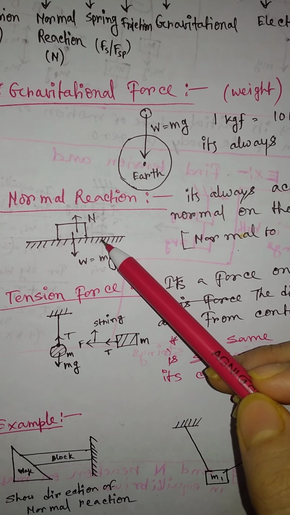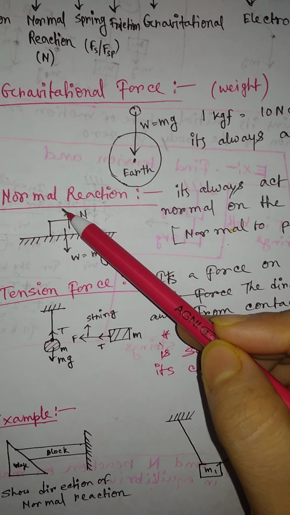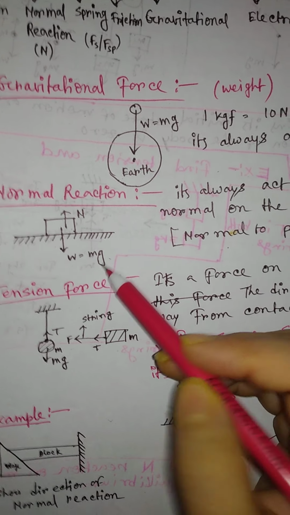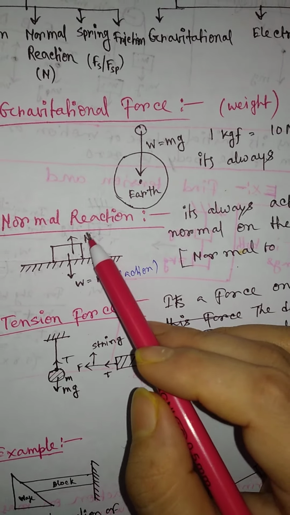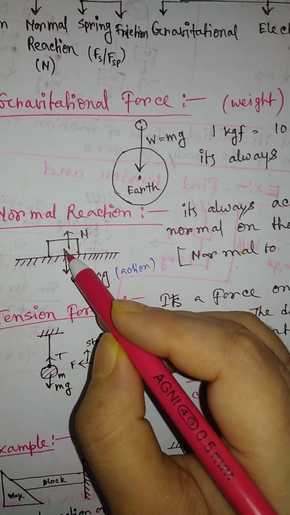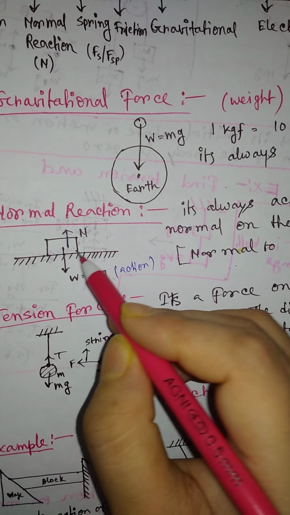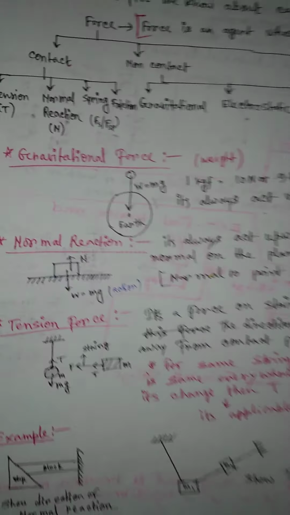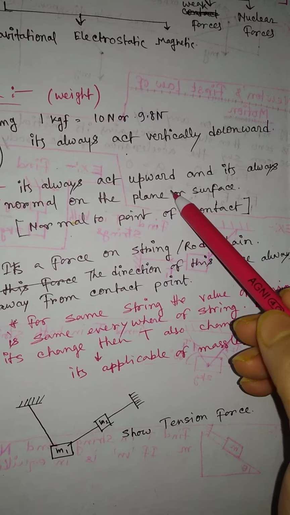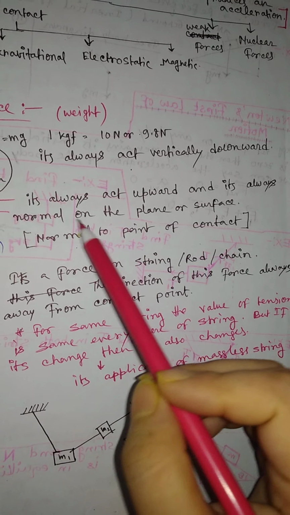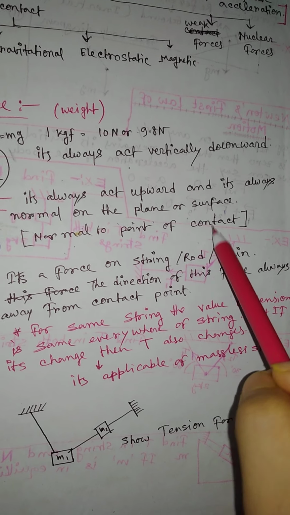Then similarly this floor gave a reaction force in the upward direction, because this is the action force, which acts downward, and this is the reaction force. Just look here, this is the contact point, right? So this reaction force is normal to this contact point. That means this is not a simple reaction, this is a normal reaction. So it always acts upward and it is always normal to the plane or surface, or we can say normal to the point of contact.